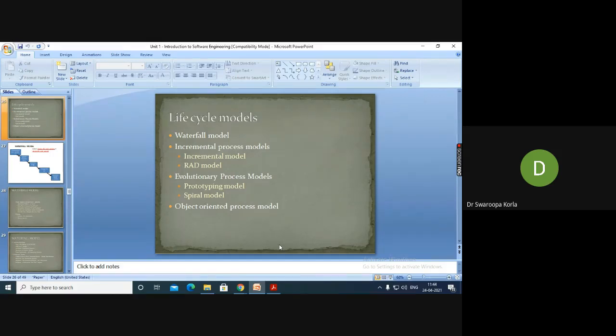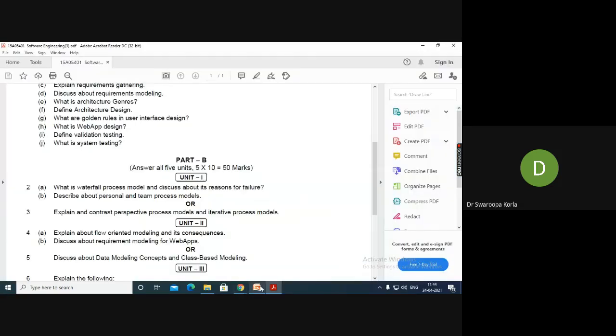And the second question: perception related to a particular person, related to the process. Describe personal and team process models. See how to differentiate this one, we'll discuss. Don't worry, we'll discuss this one. I told you, a few topics we still need to talk about in unit 1. In that, I'll cover this one. The same models, but we need to differentiate.